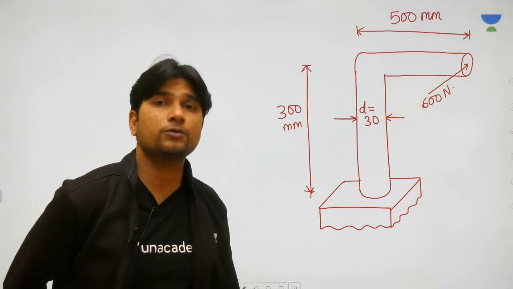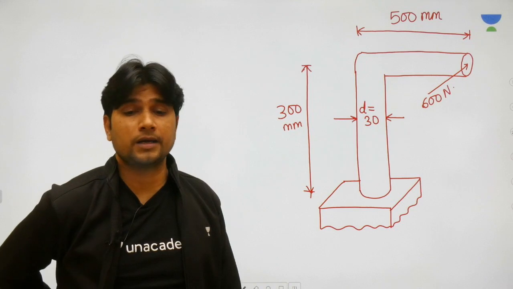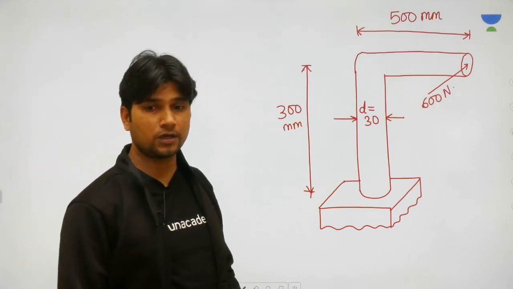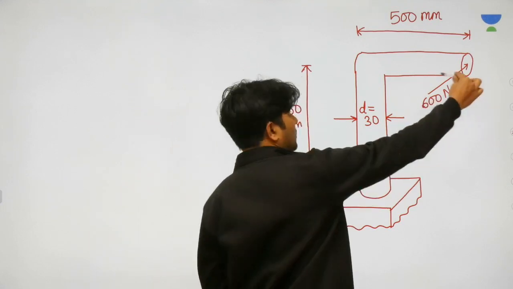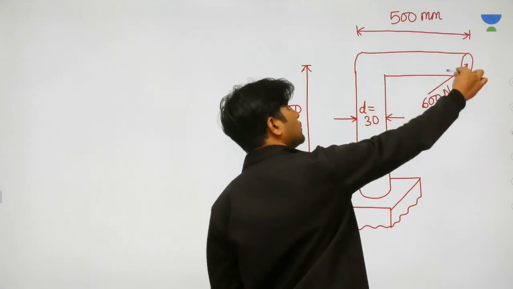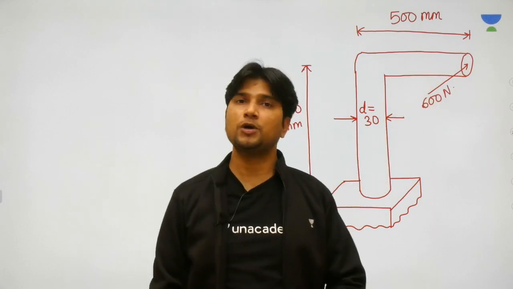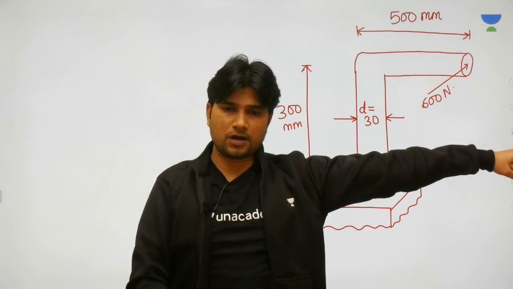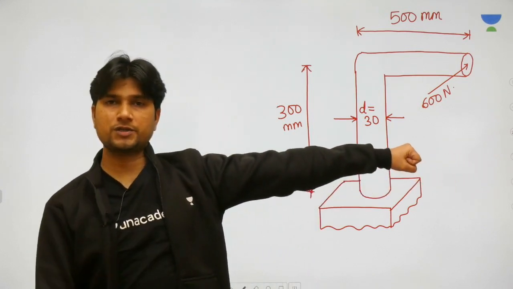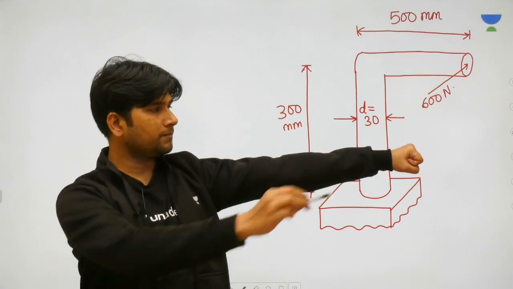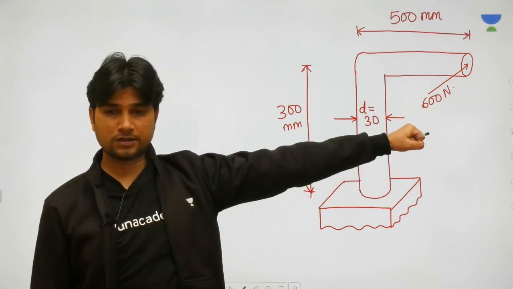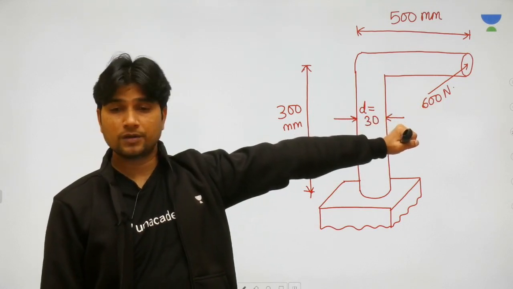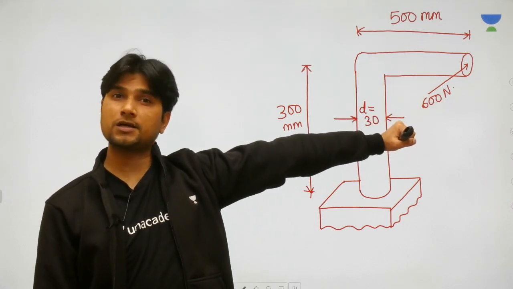That 600 Newton force is not an inclined force. That 600 Newton force is a horizontal force, okay? That 600 Newton force is a horizontal force acting into the board. Like if I'm the column and I'm the vertical arm of the column and my hand is representing the horizontal arm of the column, then this pen, or maybe this clicker here, because this will be visible, is representing that 600 Newton force.